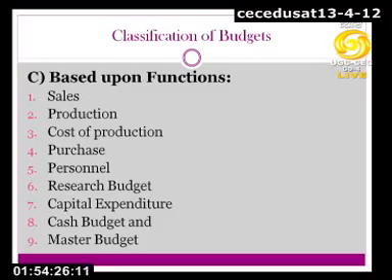Then the second functional budget is the production budget. As I said, the production budget is based upon the sales budget. So the basis for preparation of the production budget is the sales budget. If we have the sales budget ready with us, then we can go for the production budget. Not only the sales budget is used as the basis. Apart from the sales budget, we will refer to the economic condition of the country,